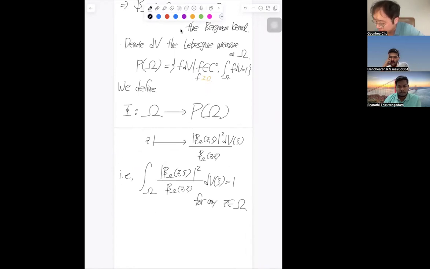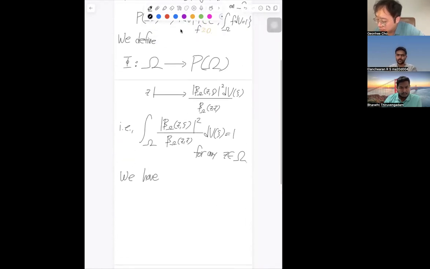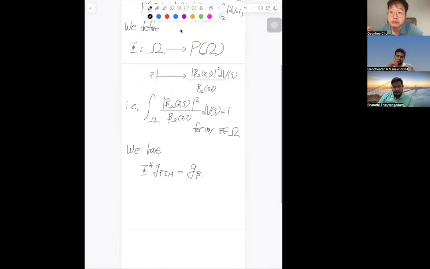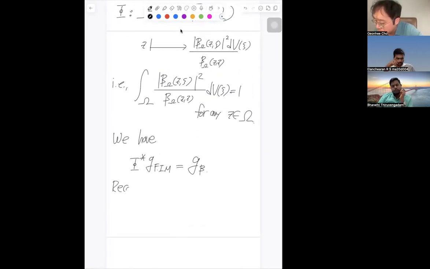Then we have the following. The reason we care is that if we take the pullback of the so-called Fisher information matrix, then this will give us the Bergman metric. So this is a key reason why we consider this. Let me also remind what the Fisher information metric was. So recall, this is Theorem A.